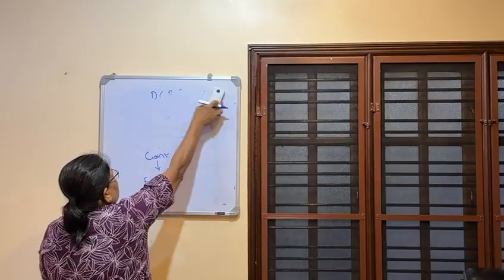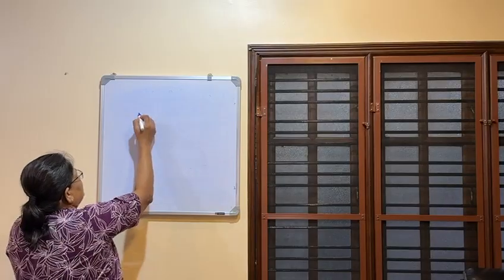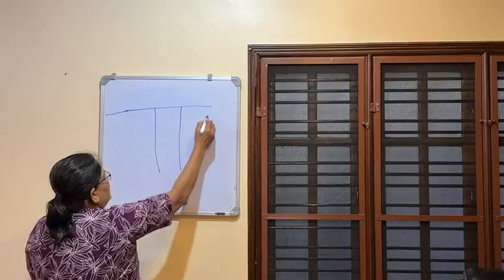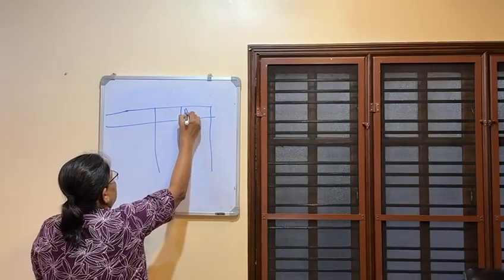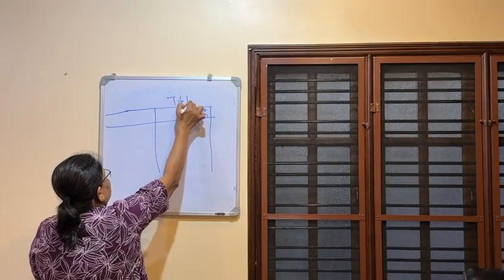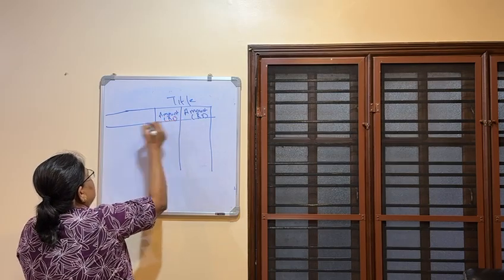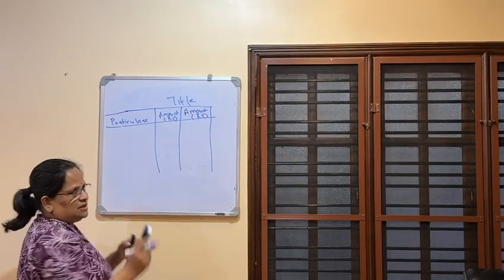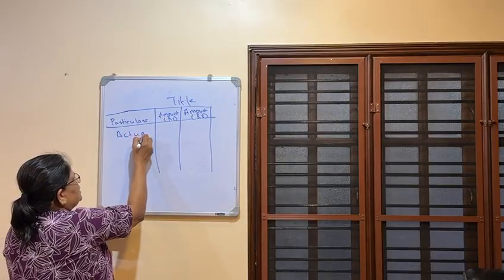Now, employees covered under the Payment of Gratuity Act 1972. This is a table computation. Here you will write the particulars, here you will write the amount, with rupees within brackets as the title for the table. So the actual gratuity received, you have to write first.